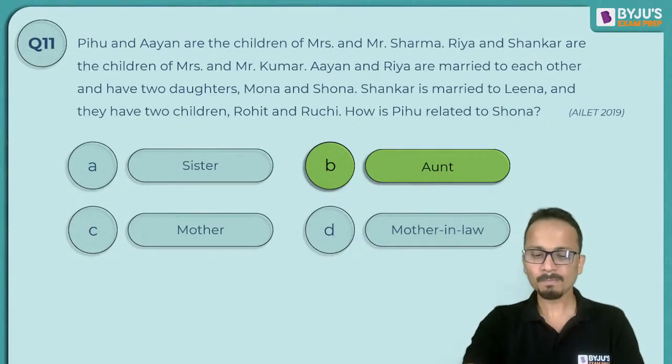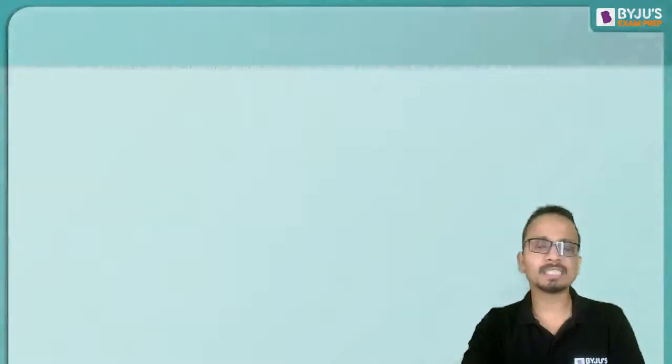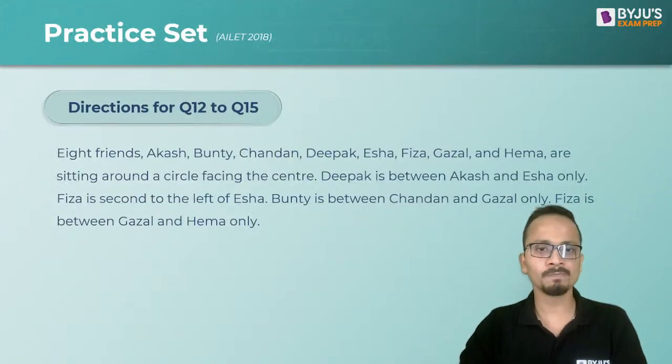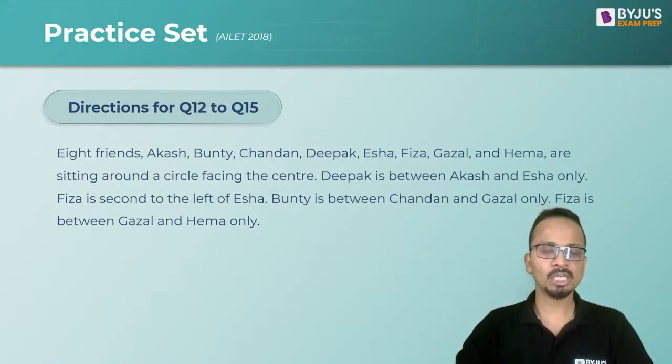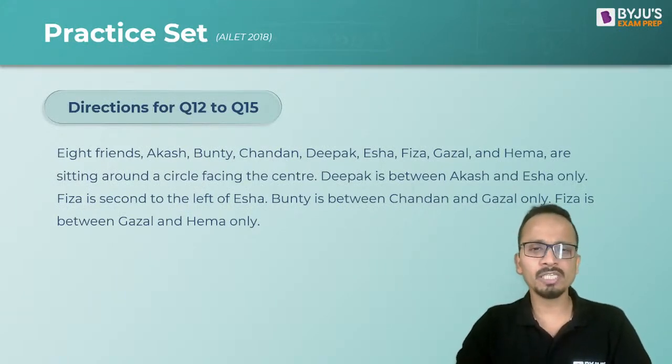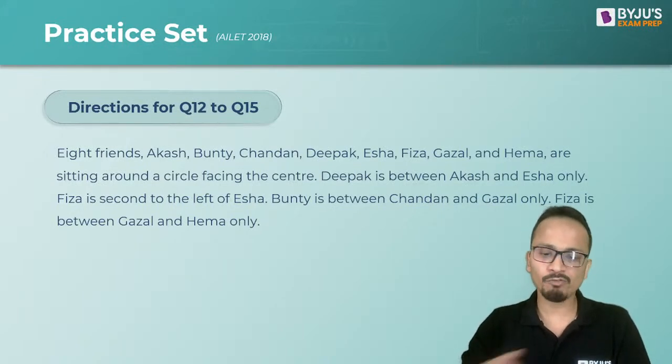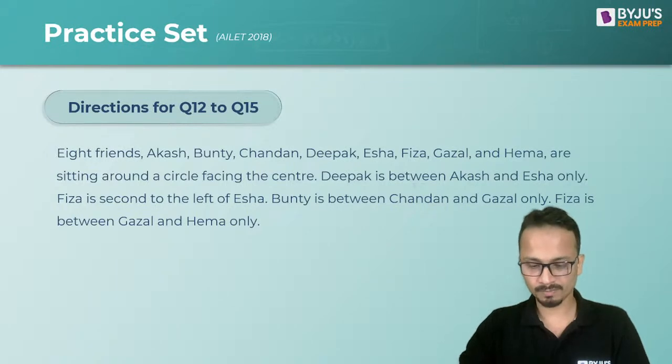All right. Now let's move on to the next set of questions. So next is a set of 4 questions, and it is based on the circular arrangement. So all the directions are there on the screen. Quickly draw this circular arrangement and then we'll move on to the questions one by one.